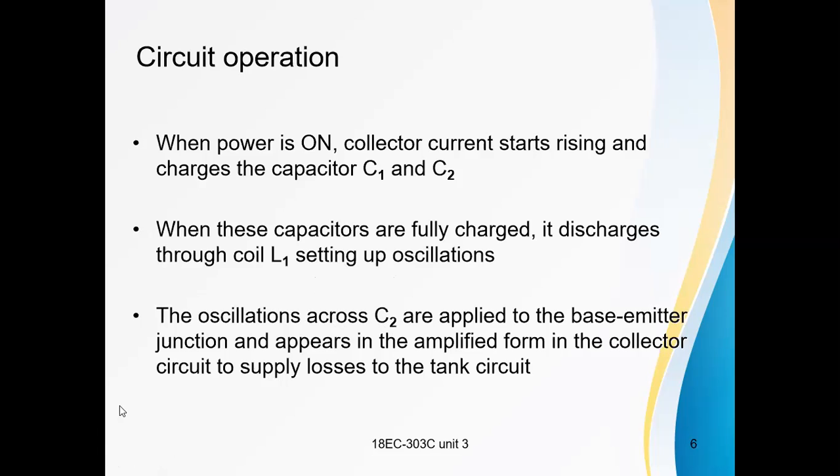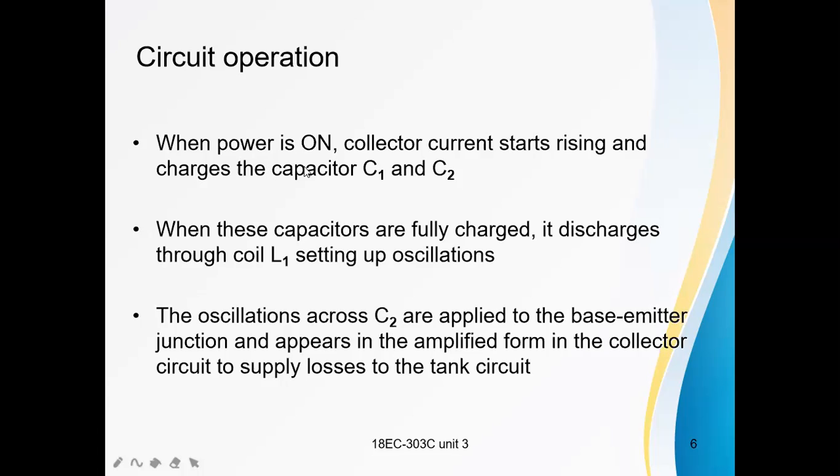That means there is a feedback through C2. The feedback in this oscillator circuit is through capacitor C2. The oscillations across C2 are applied to the base emitter junction. That means feedback is provided. These oscillations are amplified by the transistor amplifier, a common emitter circuit, to supply losses to the tank circuit.